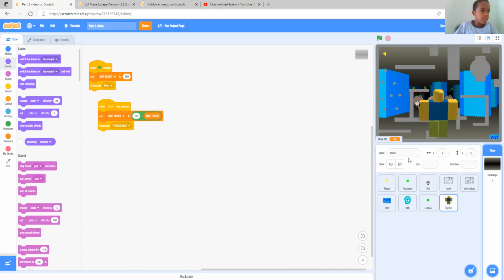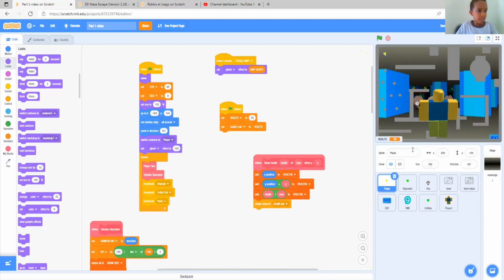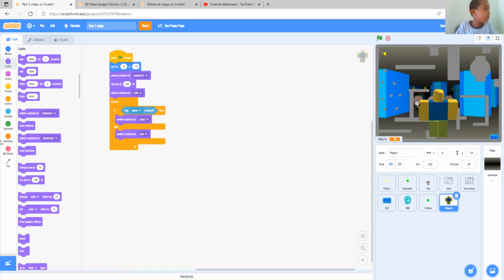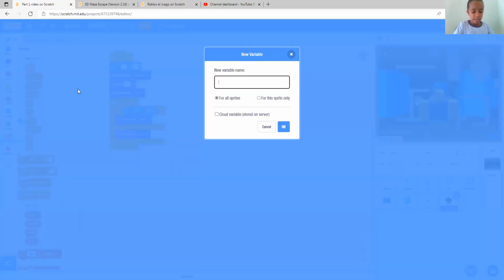Now go to this Roblox character, rename him player 2 if you don't mind. Call this one player 1, and go back to player 2. Let's add a jumping mechanism for the last part. Go to variables and add Y velocity, or you can add fall speed or Y position. I'm going to add position. Y pos for short.